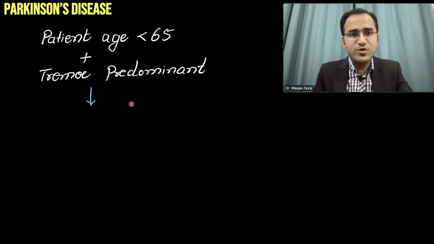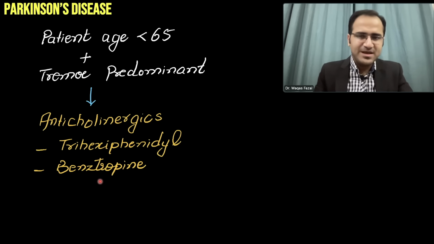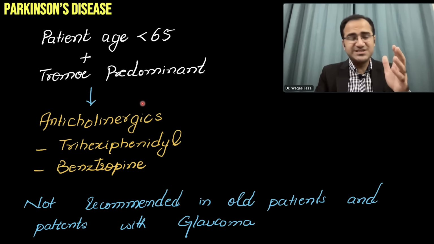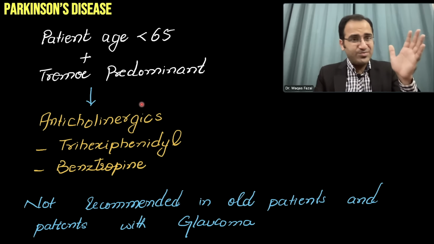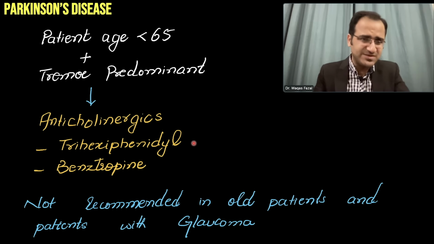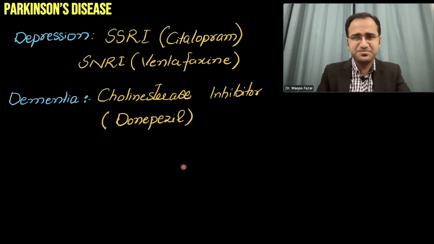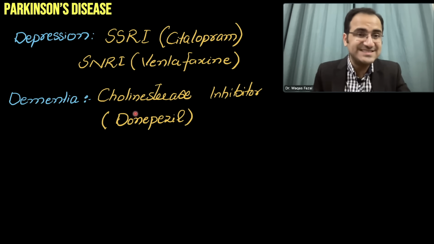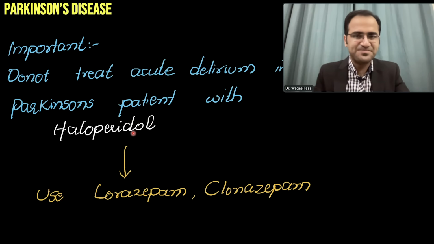Anticholinergics include trihexyphenidyl and benztropine. These anticholinergic drugs are not recommended in old patients because, as we studied, anticholinergics in old patients have severe side effects like urinary retention and blurring of vision. These patients are usually suffering from depression. SSRIs like citalopram can be used. SNRIs like venlafaxine can be used. For dementia, for loss of memory, cholinesterase inhibitors like donepezil are used.